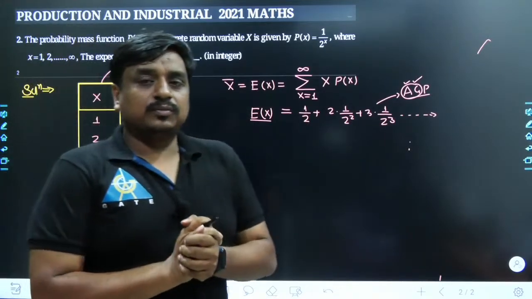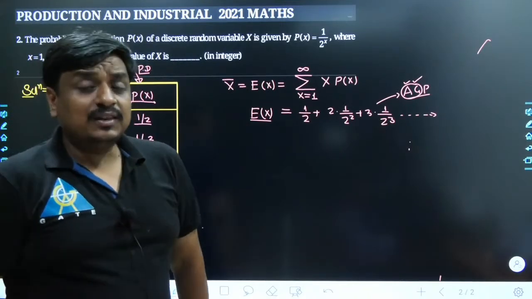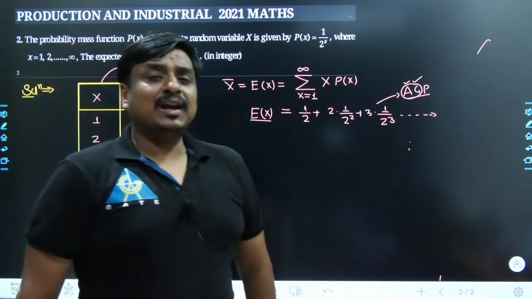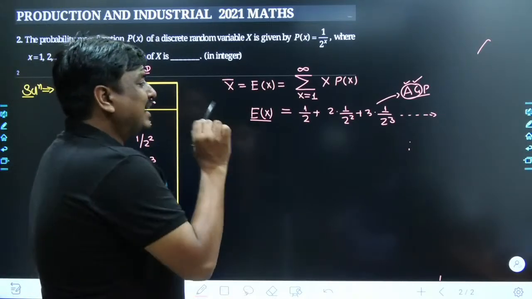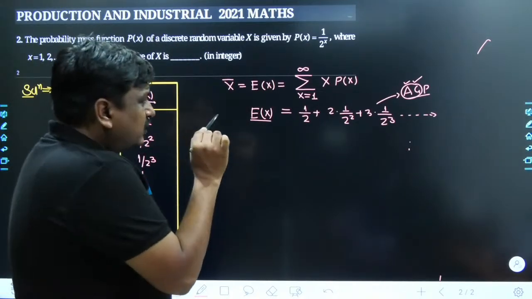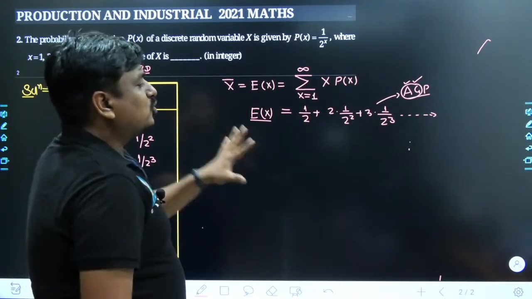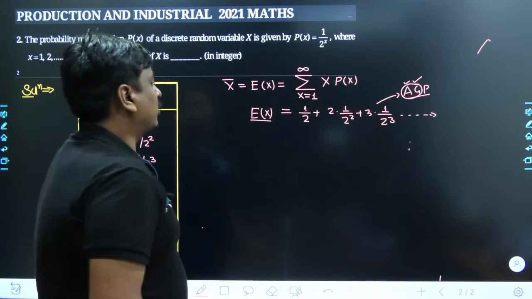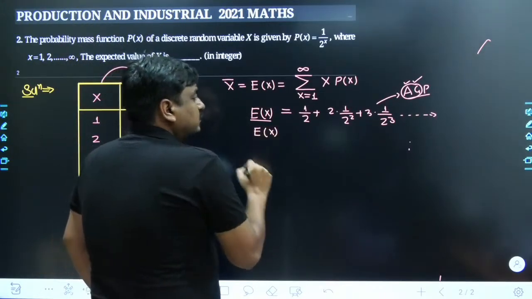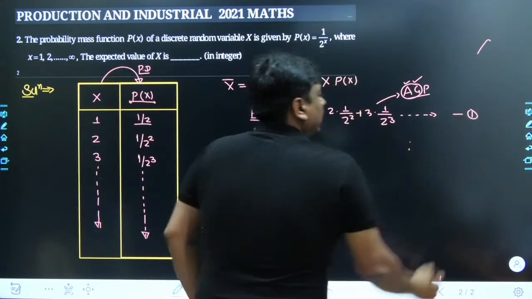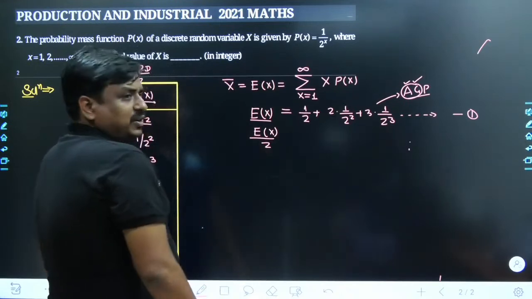So I assume the students who have gone through basic mathematics in class 11th, and since the same sort of problem was dealt with in the last class, would be able to smash this problem out. The AGP series, with a few calculations or substitutions, has to be converted into the form of a geometric progression. How is it done? My dear friends, let me take this as the first equation. In the first equation, what I have done is just divide by 2.